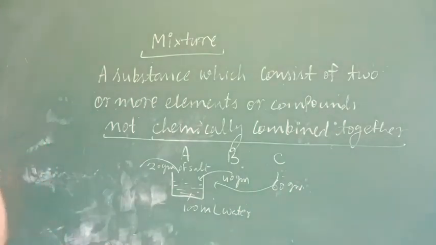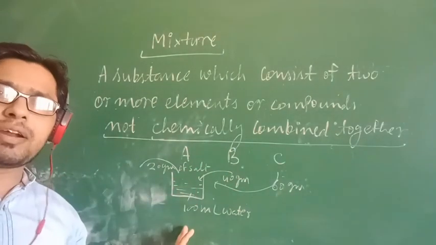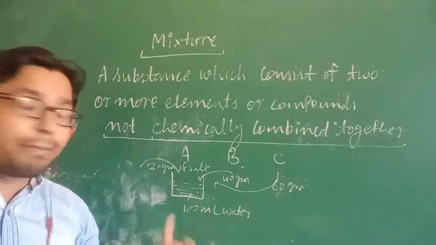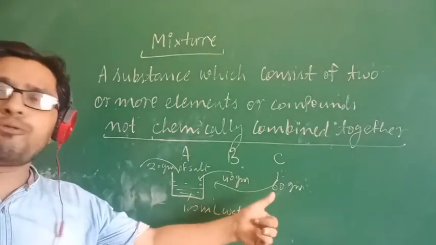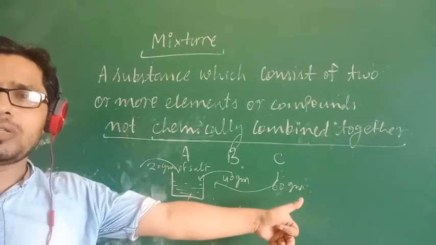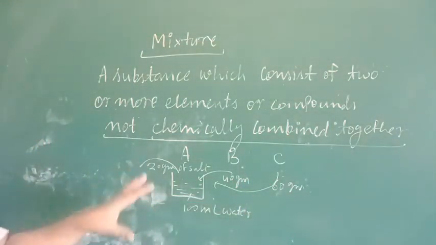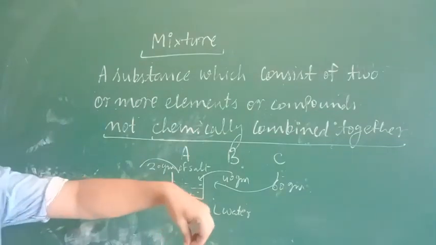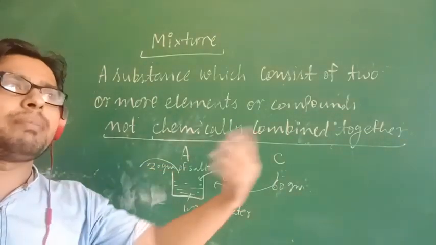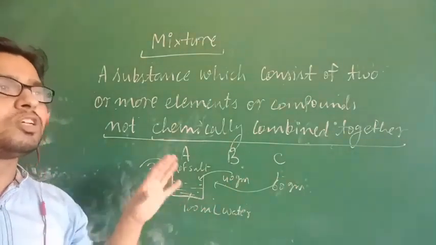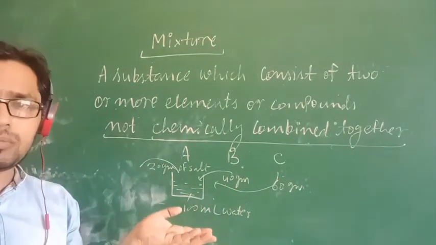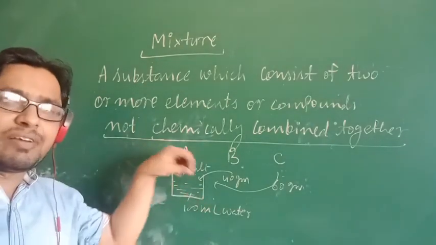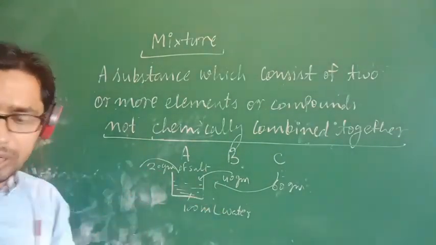So ultimately all three students are going to make the salt and water mixture, but their composition is not fixed. They are different. So that means I can say that they are not combined together in a fixed ratio, or chemically they are not combined. If I want, I can separate out both the constituents whatever I have added in this. So that is a mixture.